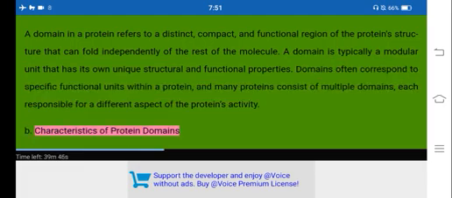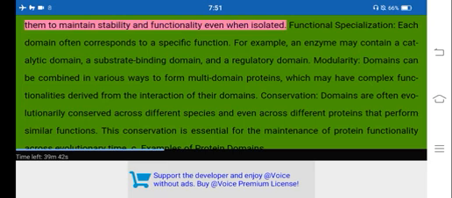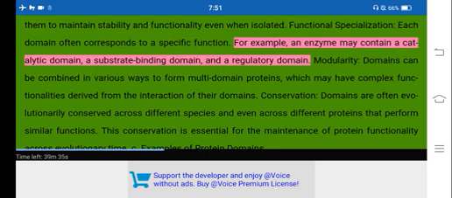B. Characteristics of protein domains. Autonomous folding. Domains can fold independently of other parts of the protein. This allows them to maintain stability and functionality even when isolated. Functional specialization. Each domain often corresponds to a specific function. For example, an enzyme may contain a catalytic domain, a substrate binding domain, and a regulatory domain.